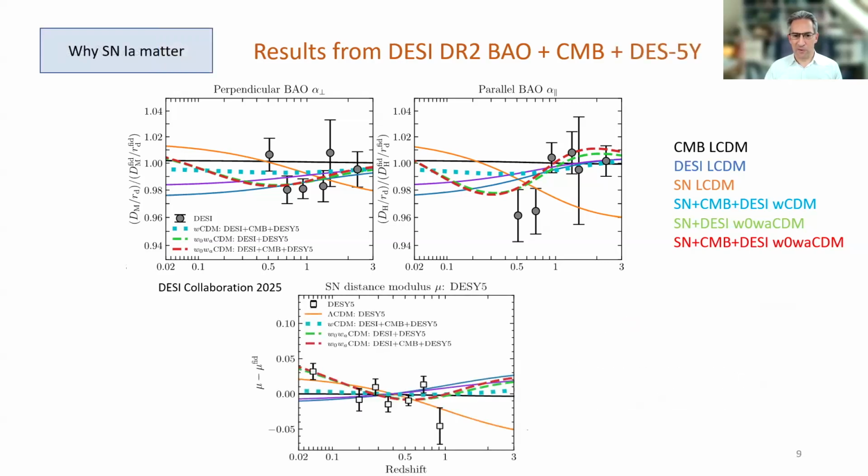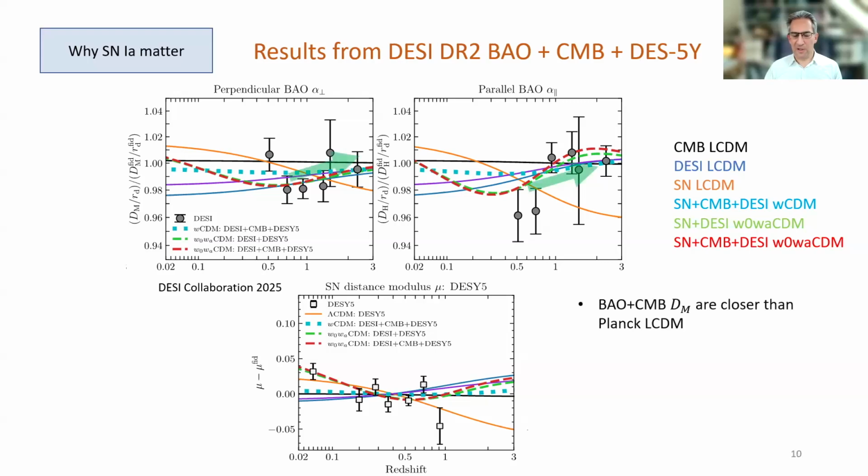Now let's look at the supernovae, and here it's the DES 5-year sample. In particular, I want to draw your attention to the red dashed and the green dashed lines, which correspond to the evolving dark energy solution. Particularly the difference between the mid-z and the low-z supernovae, you can see by eye, is driving some of the preference in the bottom panel there. The open squares correspond to the average of the supernova distances in bins.